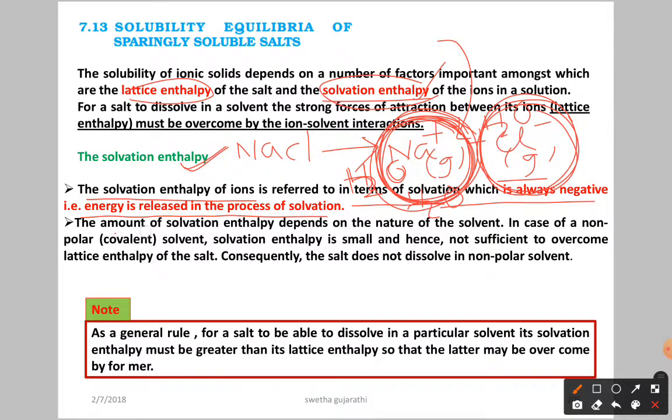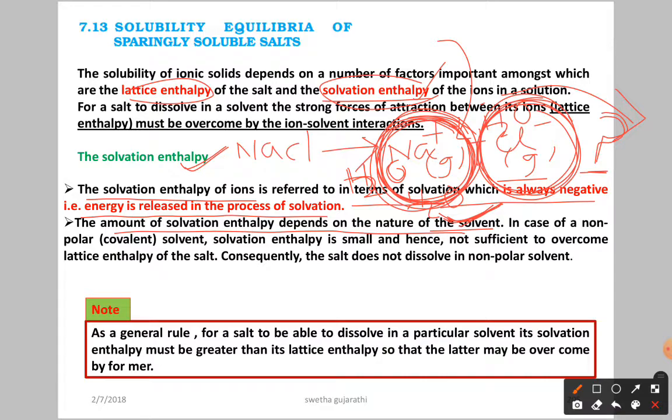Now the amount of solvation enthalpy depends on the nature of the solvent. As we said, solvent molecules surround the ion, so some amount of energy is liberated, and the amount of energy depends on the nature of the solvent. Here we have so many solvents, like water, which is a universal solvent. You can take benzene; different solvents are there.